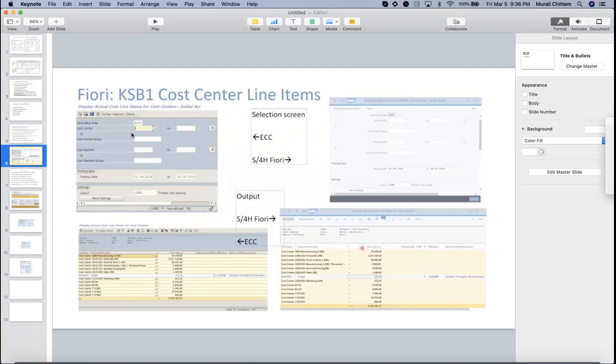What are the selection parameters? If you see the right side, this is the Fiori screenshot. It looks the same. There is no change, though you are using Fiori Launchpad. And the output in both ECC and S4HANA Fiori is the same.